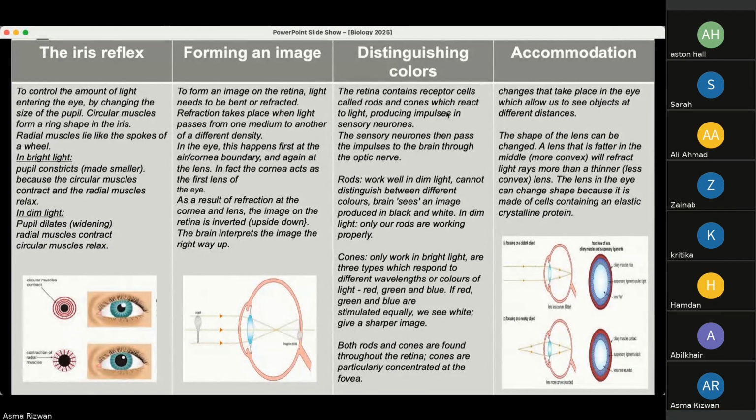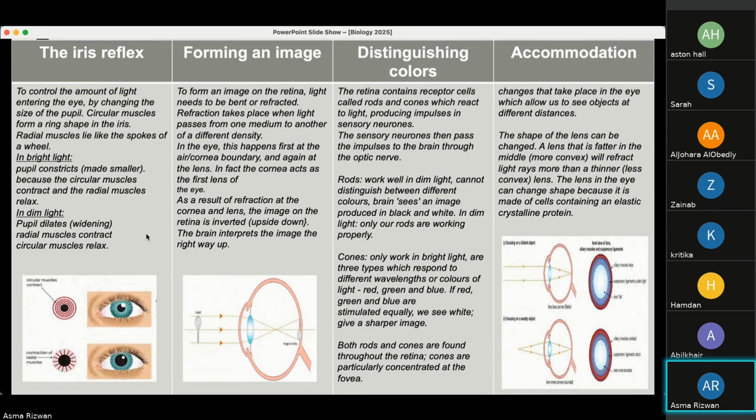So how is our nervous system coordinating all these three functions? So we have the iris reflex, which is to control the amount of light entering the eye by changing the size of the pupil. We have the circular muscles, shown right here on the image, which form a ring shape in the iris. And then we have the radial muscles shown right here. These dark red lines are the radial muscles, which are like the spokes of a wheel.